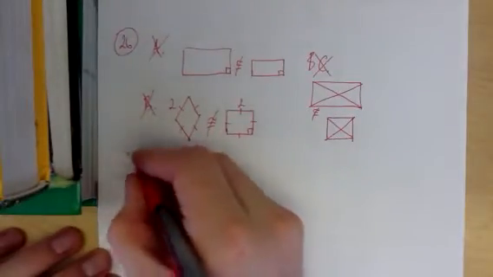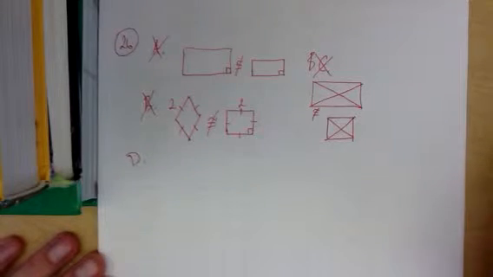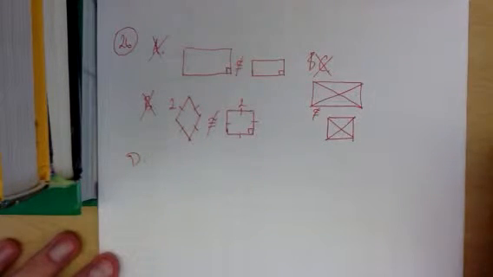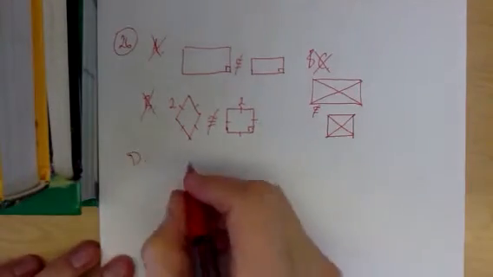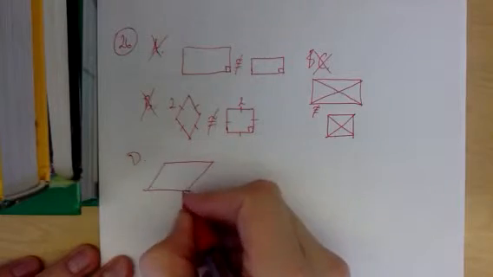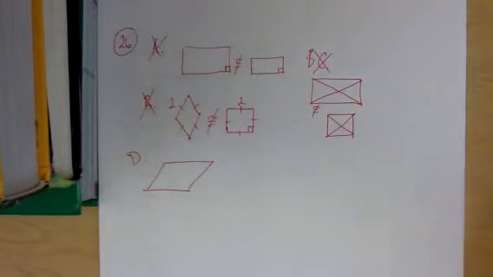Choice D. Parallelograms are always quadrilaterals, but not always rectangles. Let's think about the first statement. Parallelograms are always quadrilaterals. Well, yeah, that's definitely always true. A parallelogram is defined as a quadrilateral first, and then you get into the parallel sides, opposite sides parallel, and so forth. They might not be a rectangle.